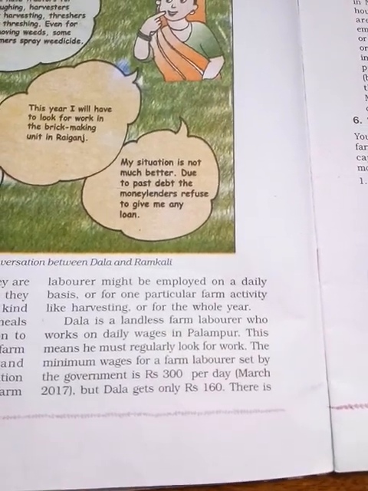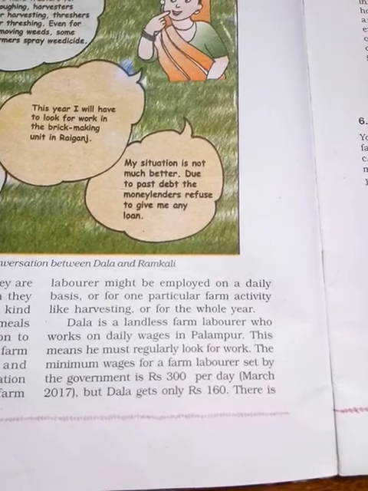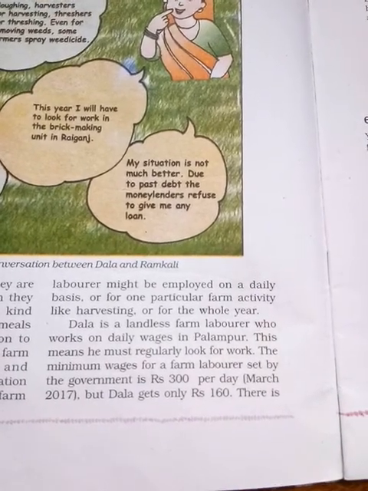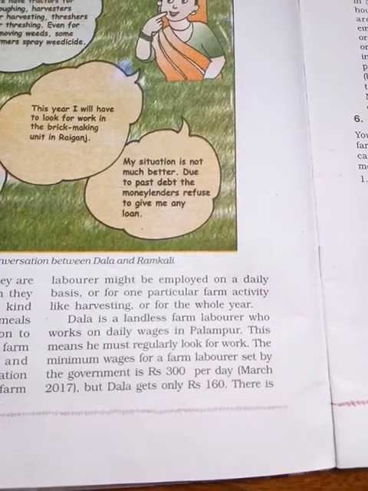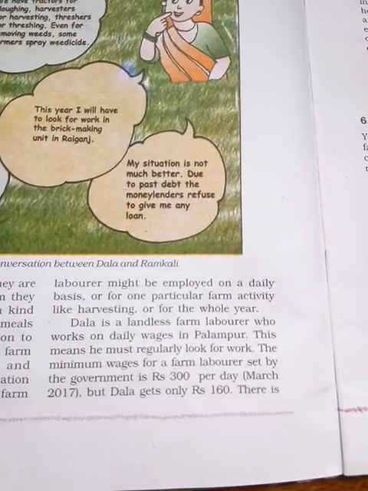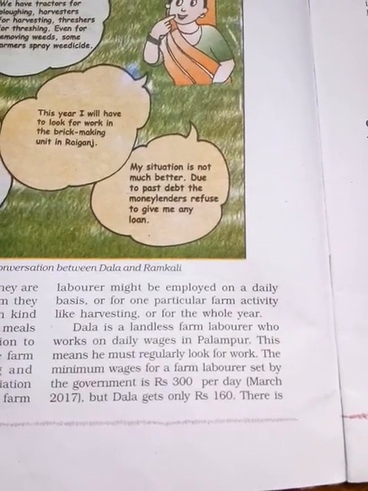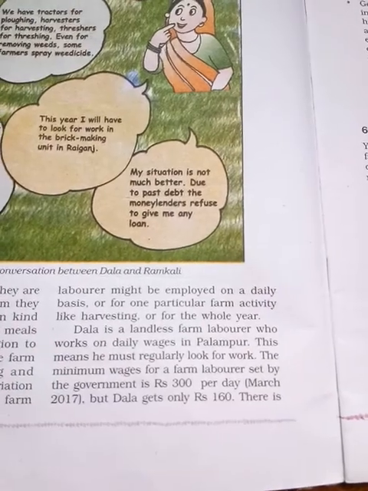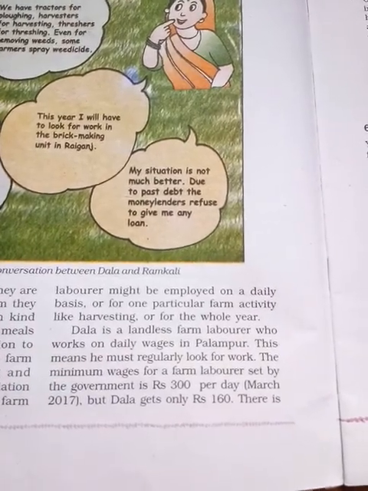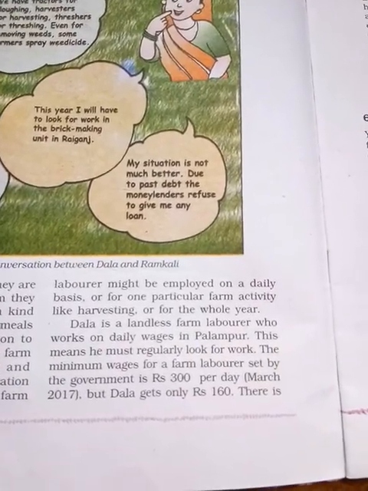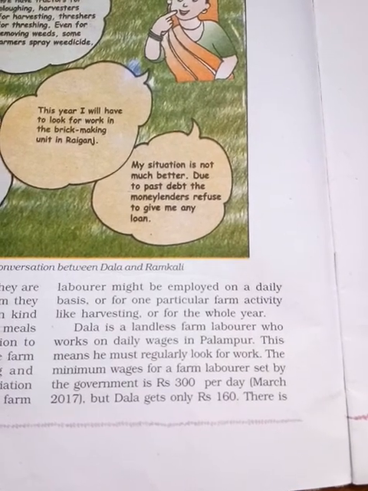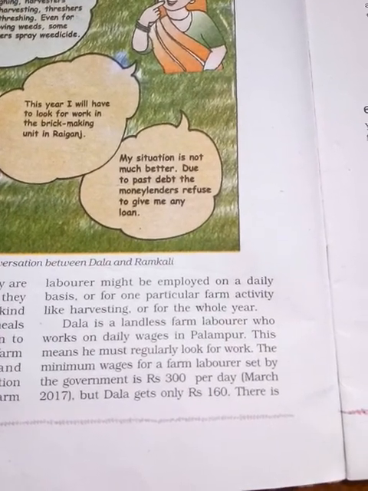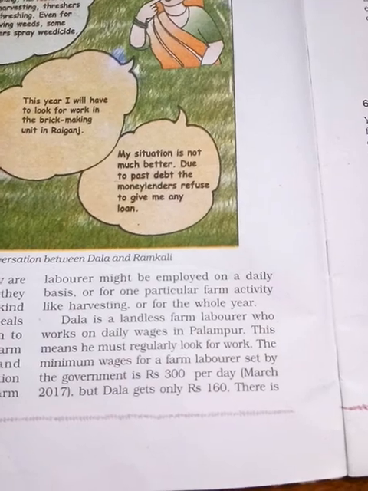This means he doesn't get regular work. He was looking for regular jobs. They are paying less wages, but the government has told them to pay 3,000. But Dalla used to get how much?